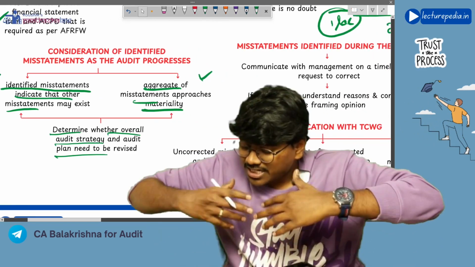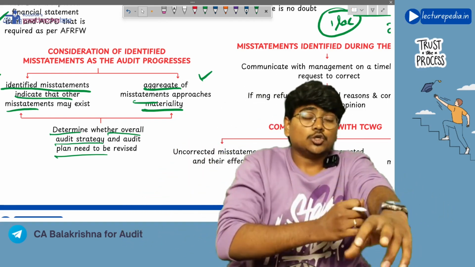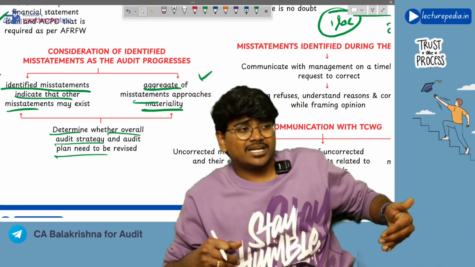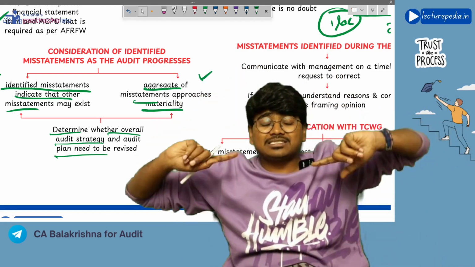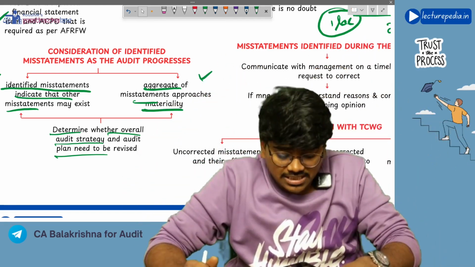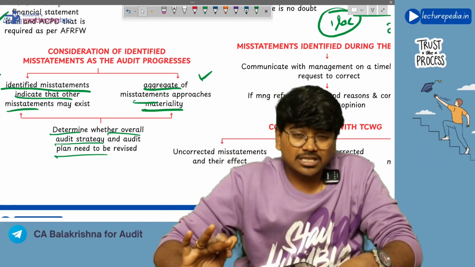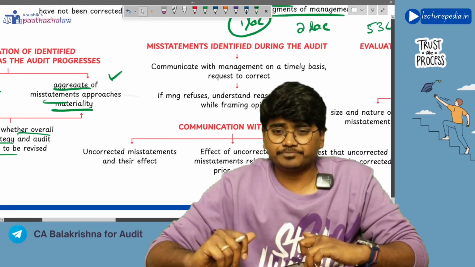Based on the new misstatements that you are finding as you are doing the audit, you should take a decision whether I can continue the same old audit plan and overall audit strategy, or should I alter, revise my audit strategy. Because in SA 300 also we have discussed, as the audit progresses, if you find new information, based on that new information, if you want, you can revise your audit strategy and audit plan, right?